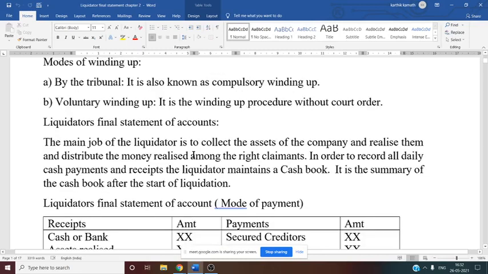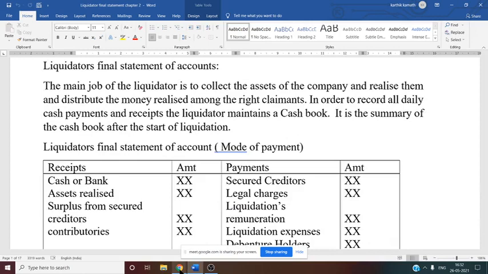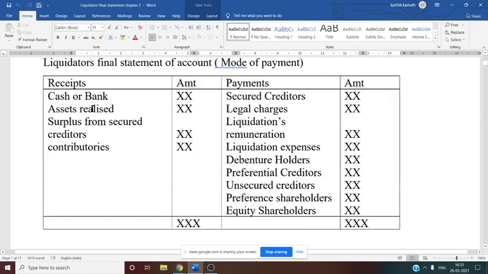By the tribunal means with the help of a court order; voluntary means without a court order, by passing a resolution at the board meeting. Then we came across the format of the liquidator's final statement of account. If you see the format here, this is very important from the point of view of solving the problem. Receipt side: all the items in the receipt side you should consider whenever cash comes to the liquidator. That means cash or bank balance available in the company.